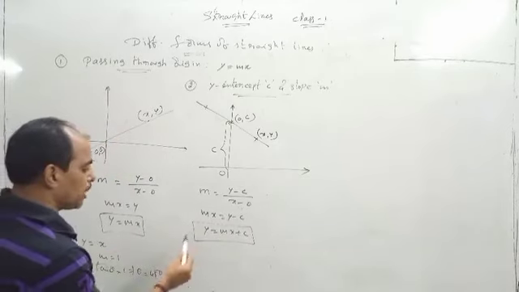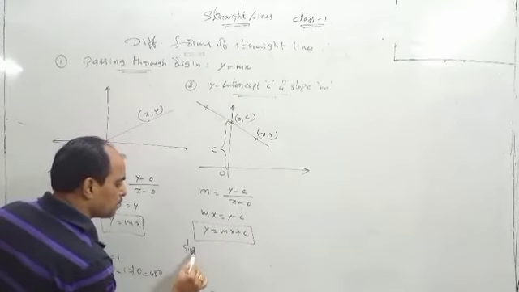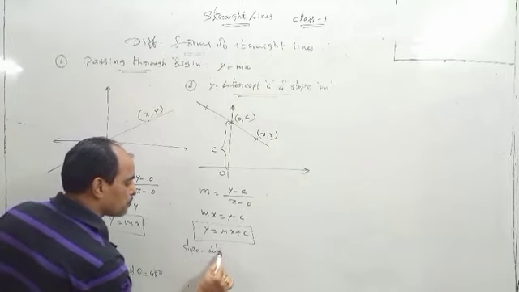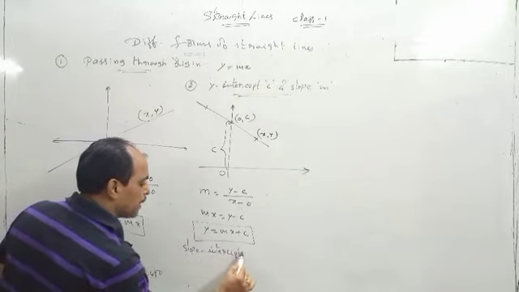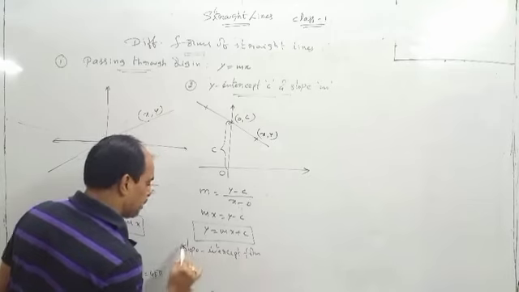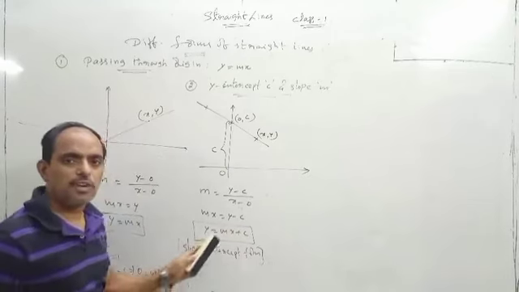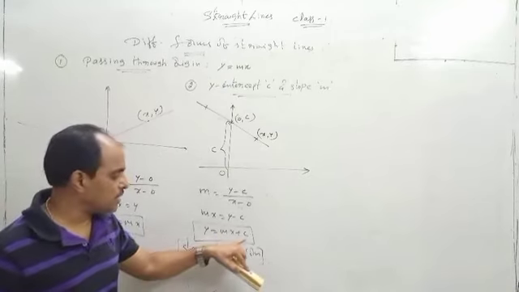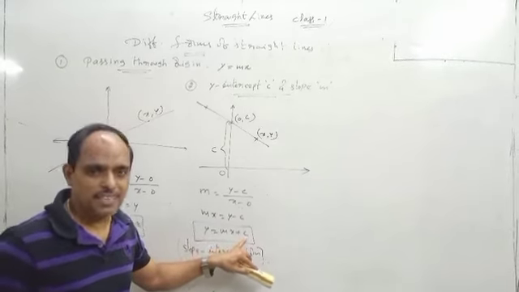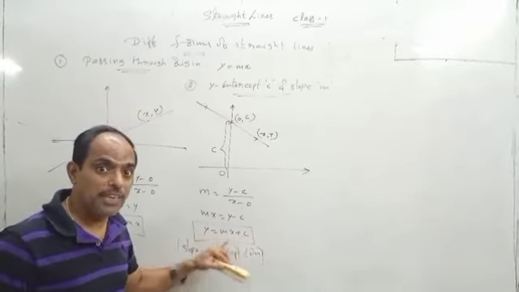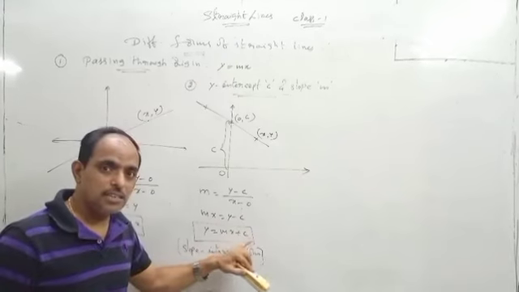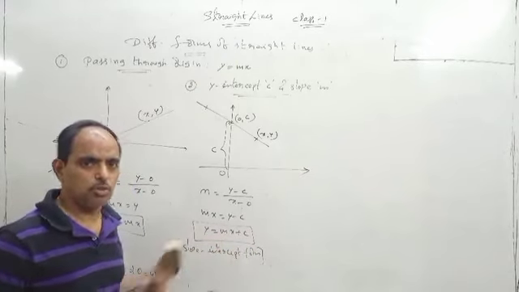This is also known as slope intercept form. Y is equal to mx plus c, where c is the y-intercept and m is the slope. You should know what the letters represent. C is the y-intercept, m is the slope.